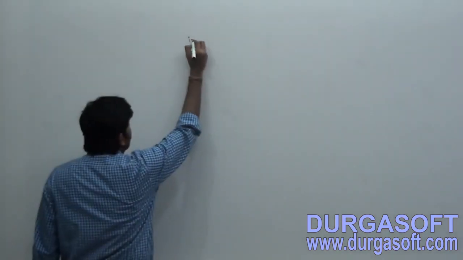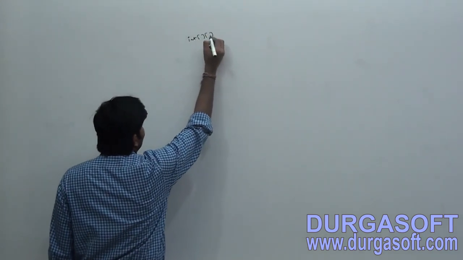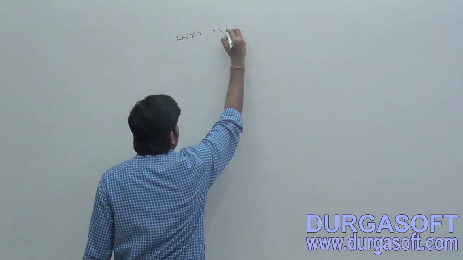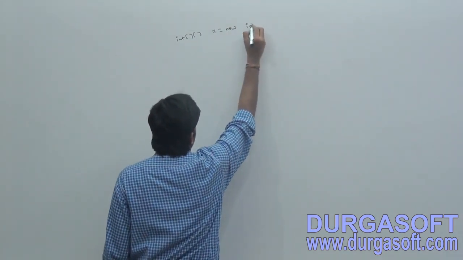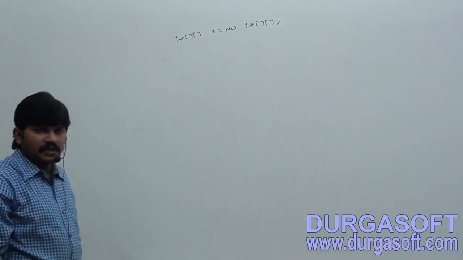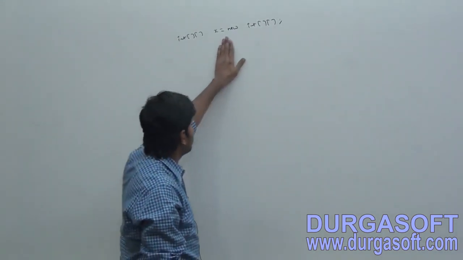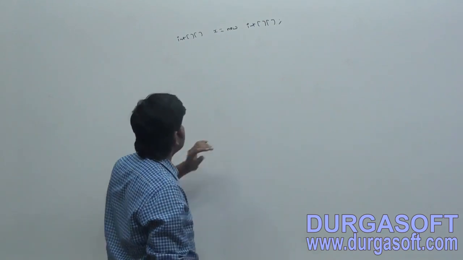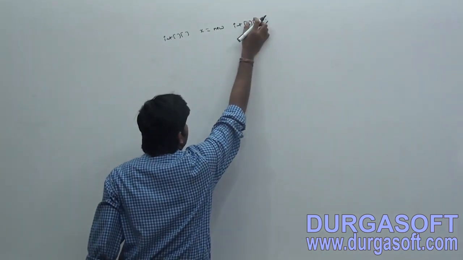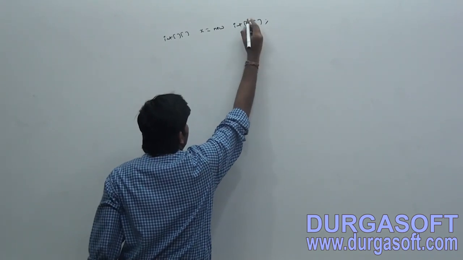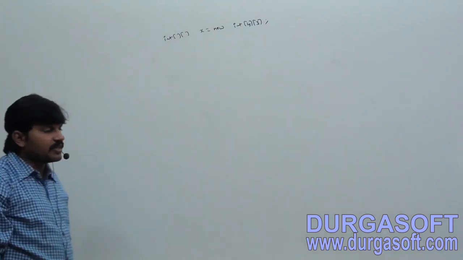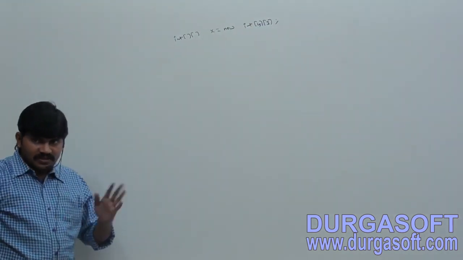Sir, I am taking a two-dimensional array, x is equal to new two-dimensional array, like this. Here 3, and then 4 and then 3. What is the base size? 4. The next level size is 3.